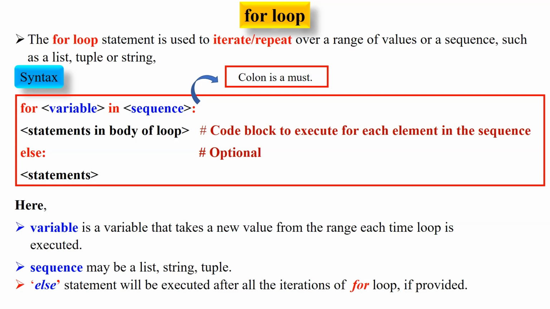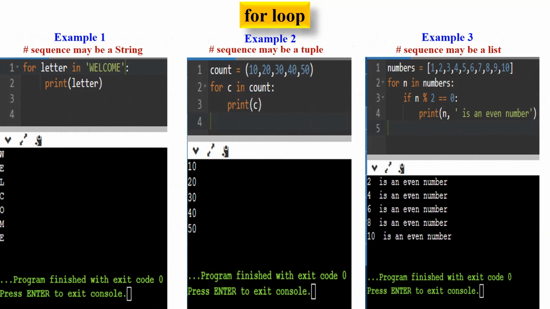Here, variable is a variable that takes a new value from the range each time the loop is executed. Sequence may be a list, string, or tuple. The else statement will be executed after all the iterations of the for loop, if provided. Let's see some examples of for loop.